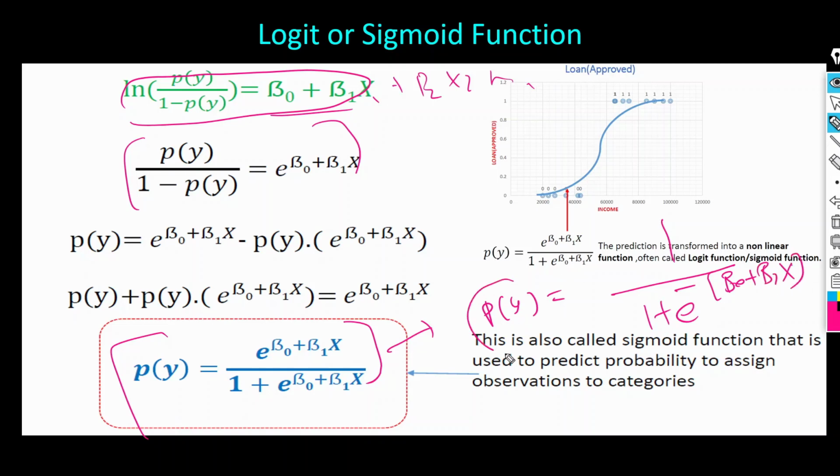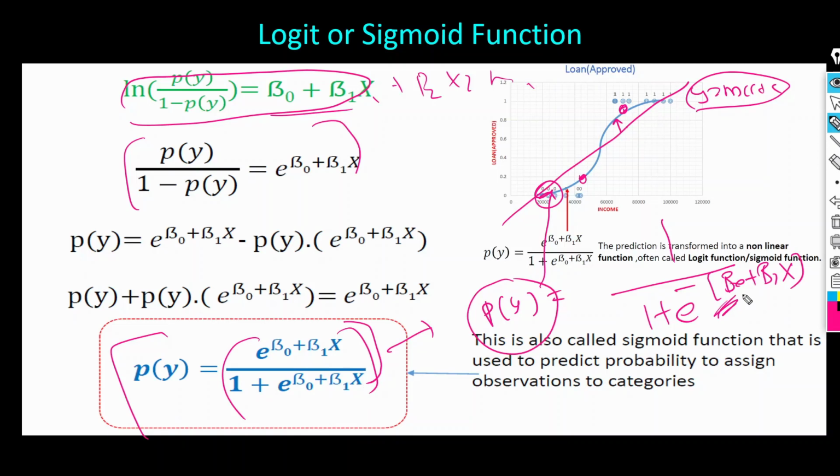So this P(y), if you see here, is this particular thing. Earlier we were using this linear equation, y equal to mx plus c. By using the logit function or sigmoid function, we transform this equation into the non-linear equation. This is called your sigmoid function, and we use it to predict the probability.